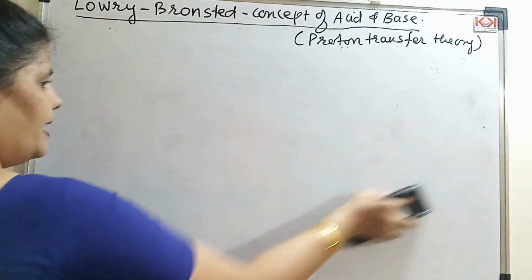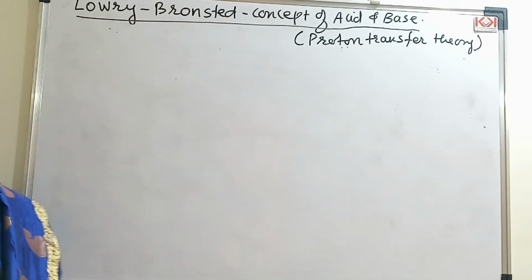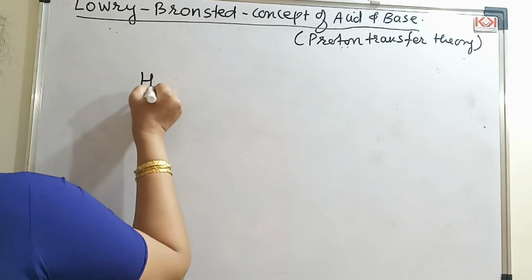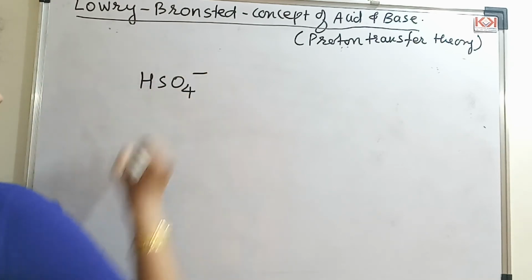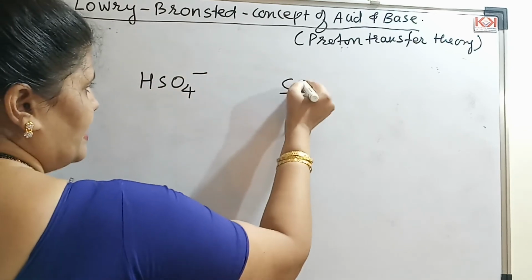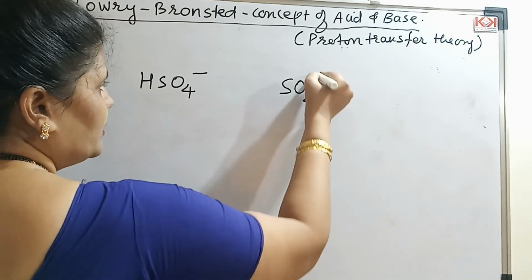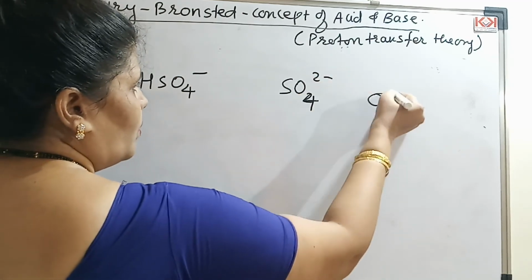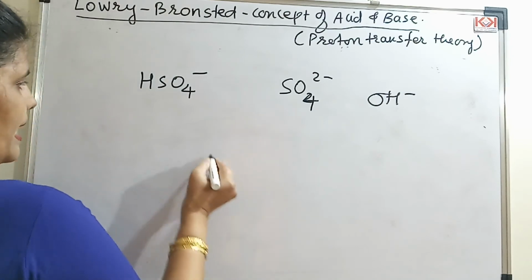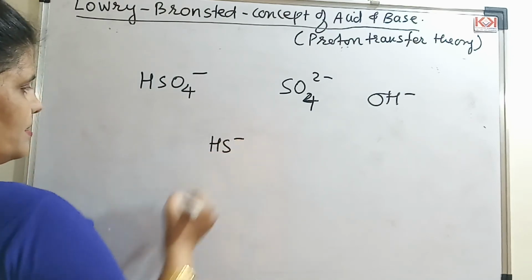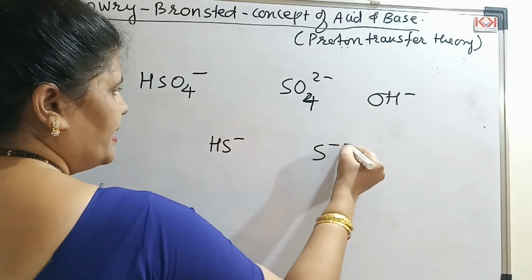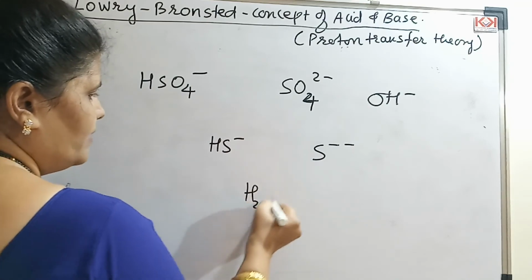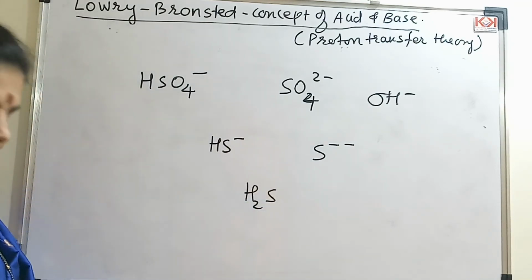So I'm writing all the examples, and then we will classify. The second example is HSO4 minus. Next is SO4 2 minus, OH minus. Then I have HS minus, S 2 minus, and H2S. So many examples I have.